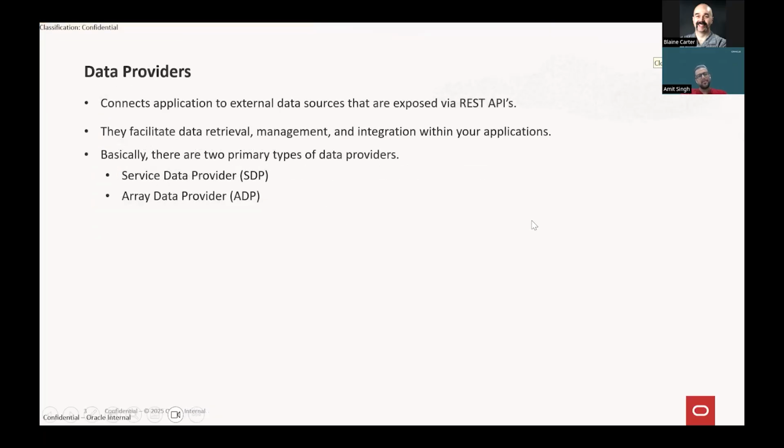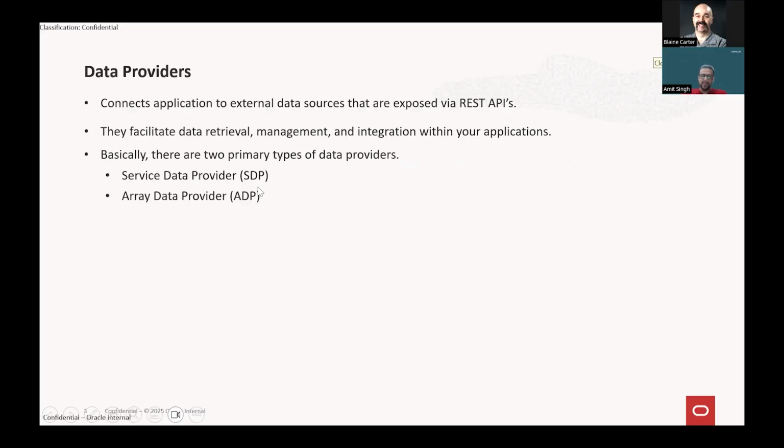So let's get started. In Visual Builder, we basically see data providers, maybe service data providers, array data providers. We also have the multi-service data providers and so on. Data providers basically help us integrate with the REST APIs, connecting the UI components with the REST APIs. They can help with data retrieval and management, and as I mentioned, they integrate the UI components with the backend systems.